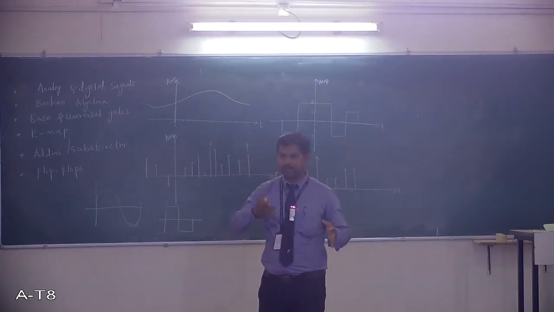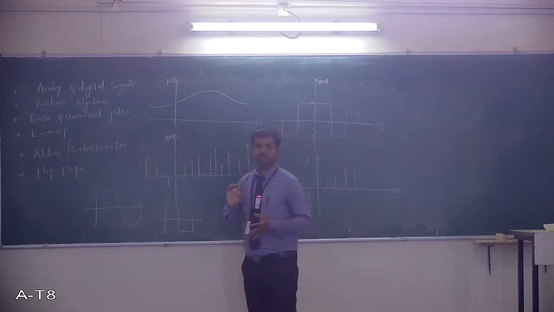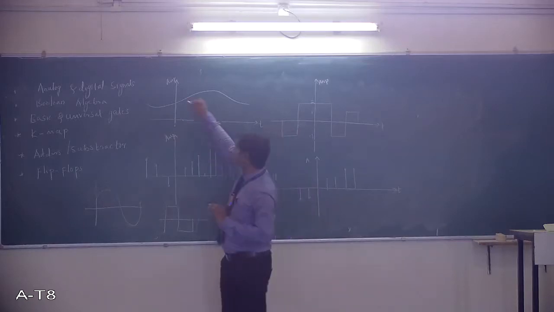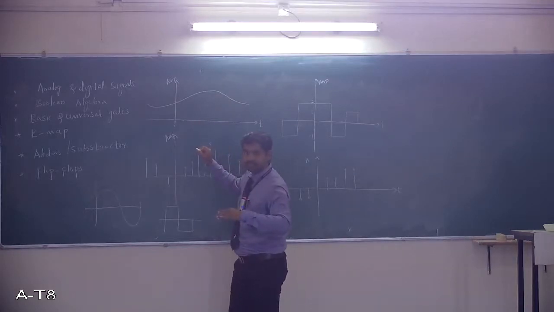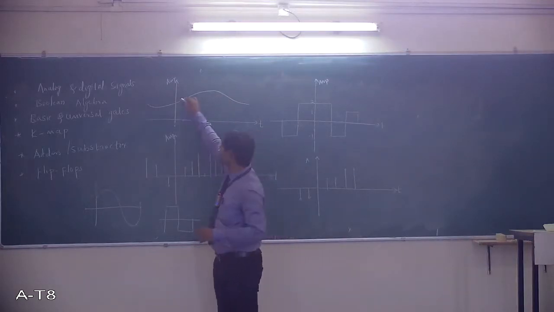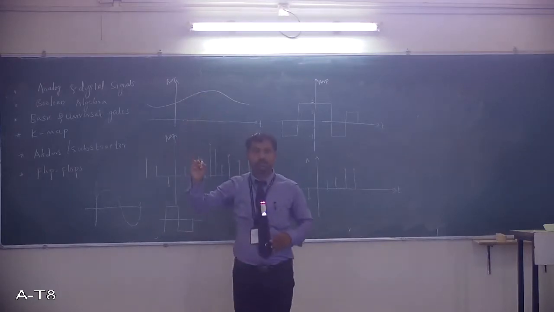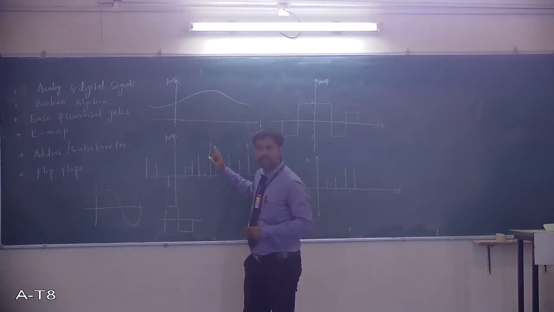For every interval of time, there exists a certain amplitude, the signal is present. You can check, this is continuous. For every instant of time along the x-axis, you will find a certain signal amplitude. So this is a continuous analog signal.